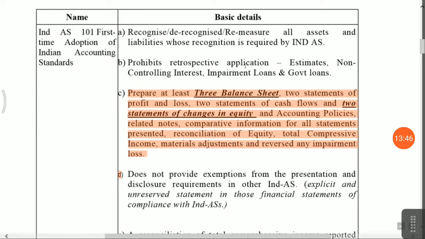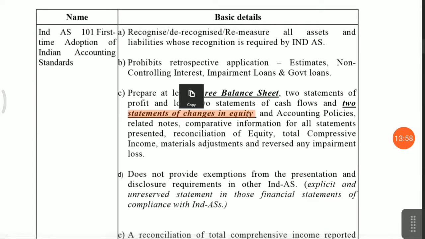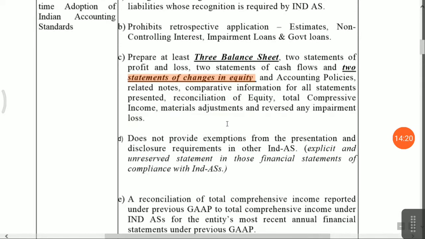Okay. When you are preparing the balance sheet for the first time, it requires three balance sheets, two profit and loss accounts, two cash flow statements, and a new concept, the statement of changes in equity. In the previous lecture I have already shown you the format of the statement of changes in equity. In equity you have to show opening, addition, reduction, and closing, and in other equity you have to show the reserves and surplus in columnar format. I am repeating, you have to present the other equity in a columnar format.